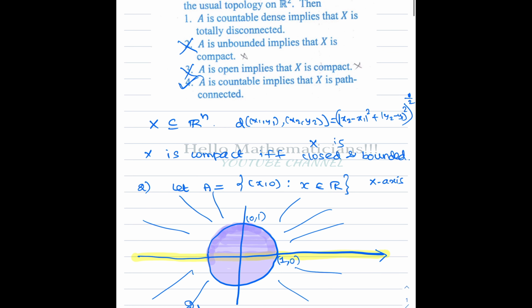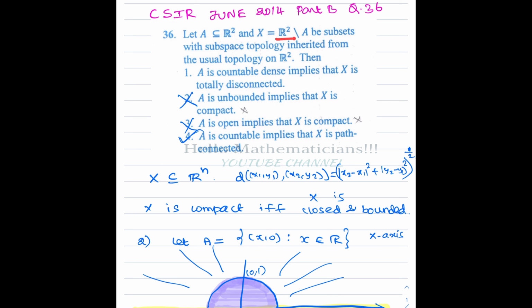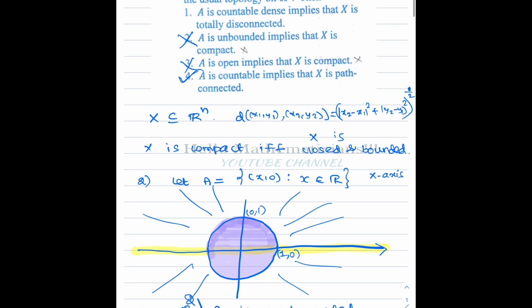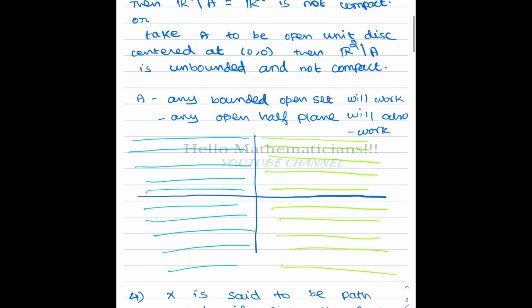Okay. So this is an NBHM interview problem where they asked you to prove that if A is any countable subset of R2, then its complement R2 minus A is path connected. That is what we want to prove. So if it's a countable set, then its complement is path connected.